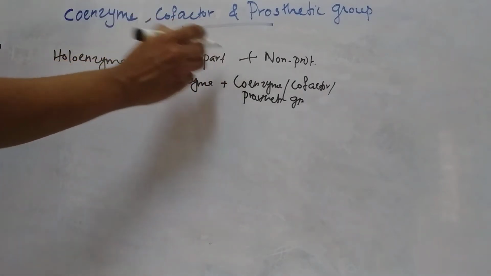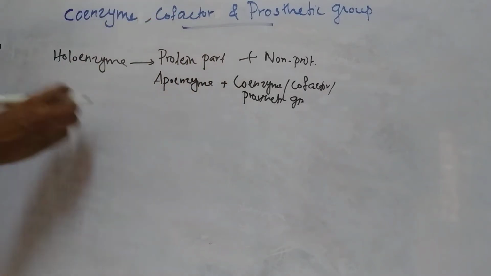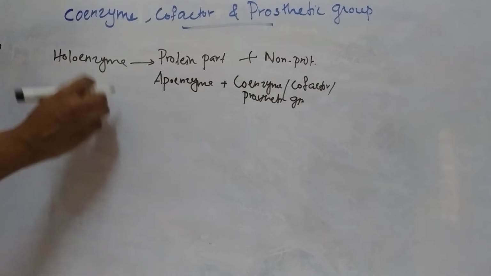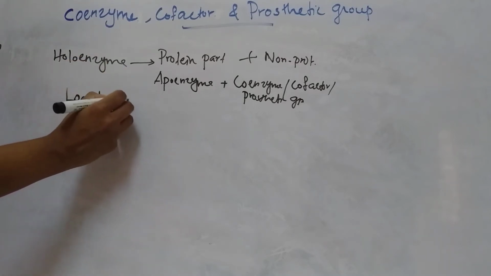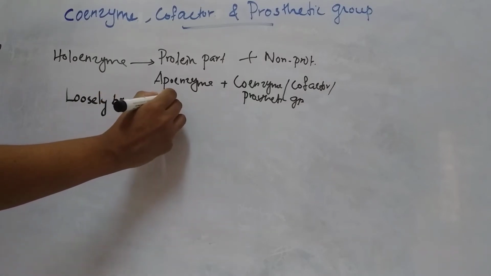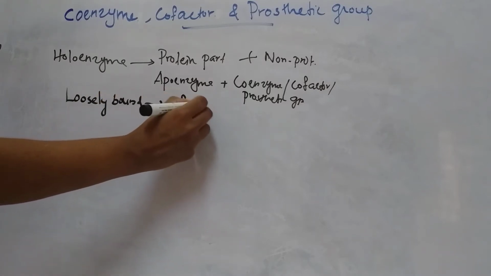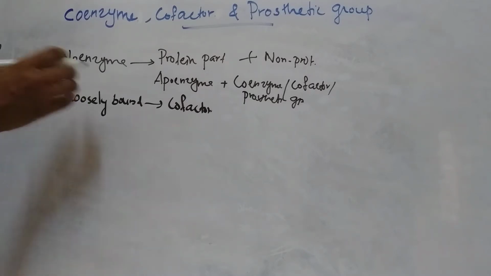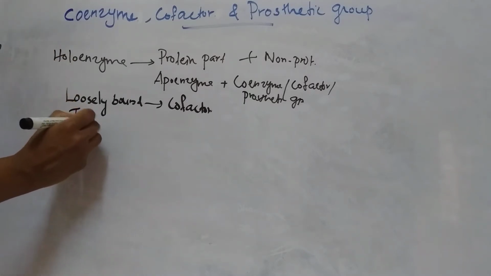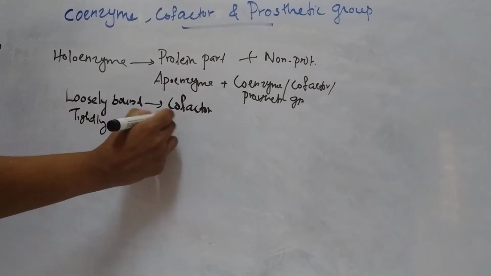If the non-protein part is loosely bound to the apoenzyme, it is known as cofactor. If the non-protein part is tightly bound, then it is known as prosthetic group.